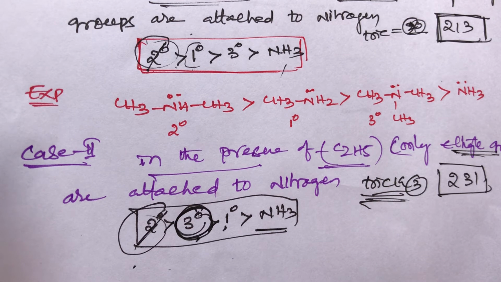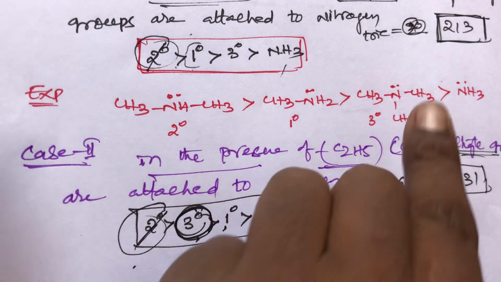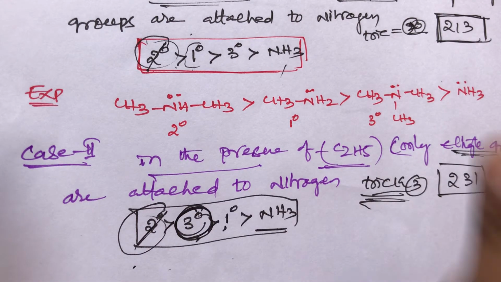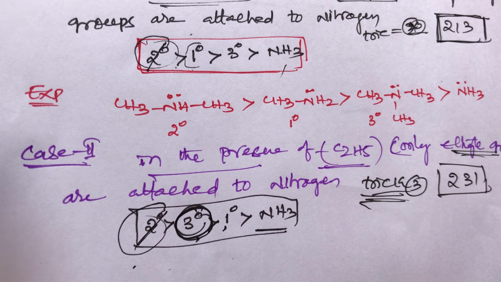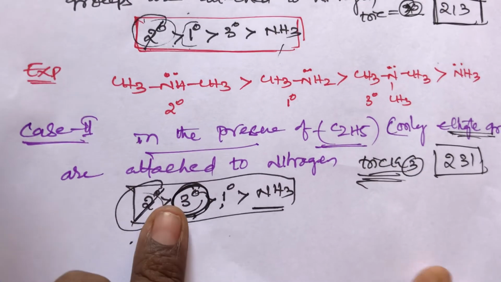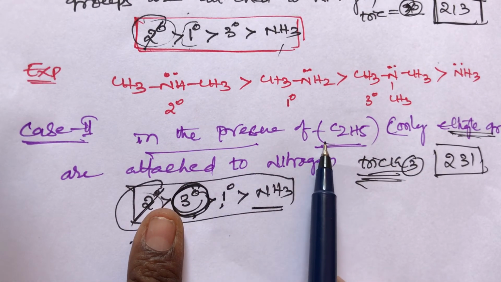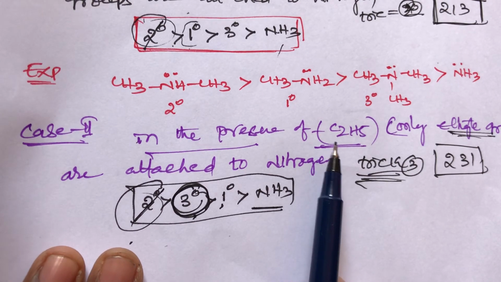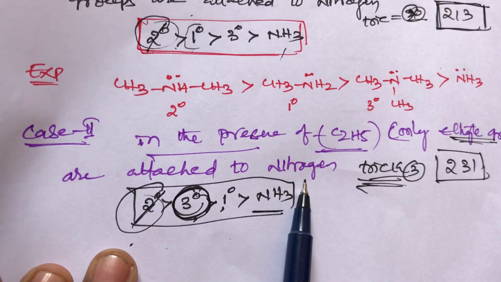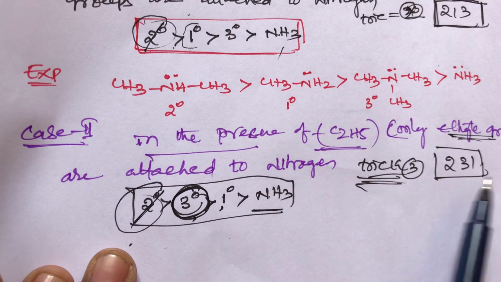In case number 1, in the presence of methyl groups attached to the nitrogen, the order is trick number 2, that is 2 1 3. You remember 2 1 3. In case number 2, in the presence of ethyl groups, basic strength of amines in aqueous medium, that is only ethyl groups attached to the nitrogen, that is trick number 3, that is 2 3 1.